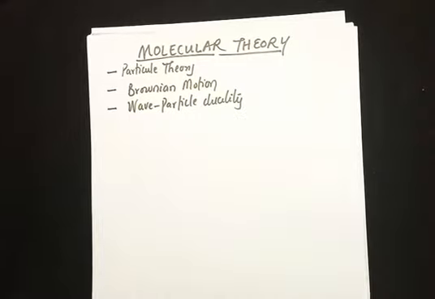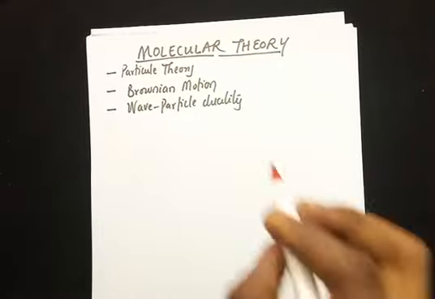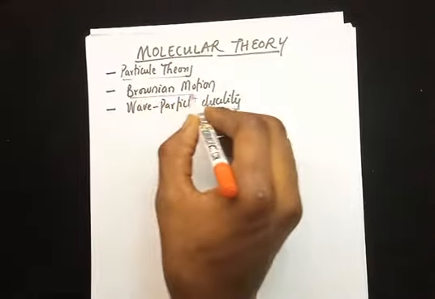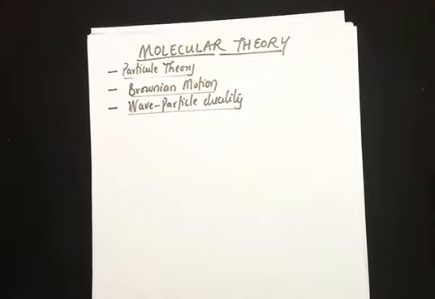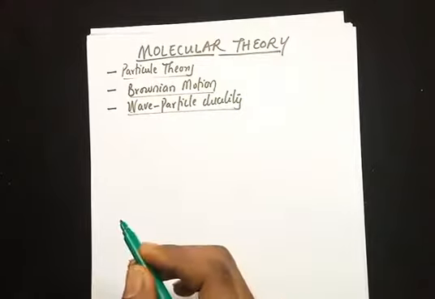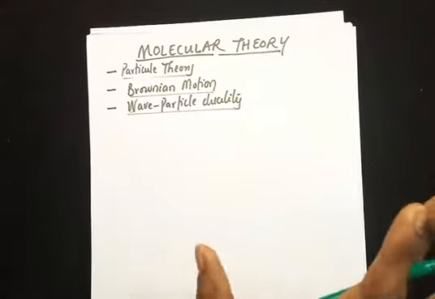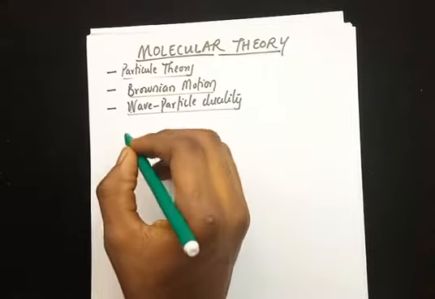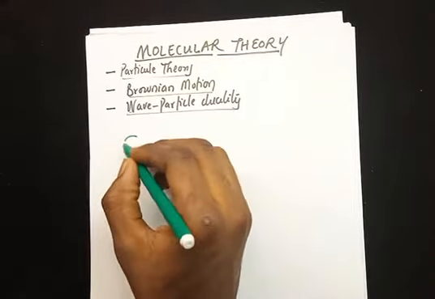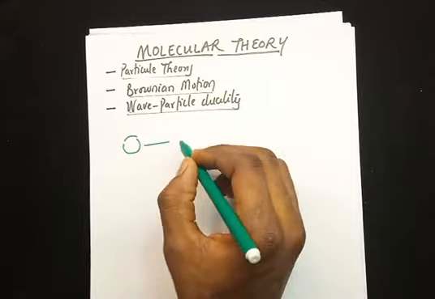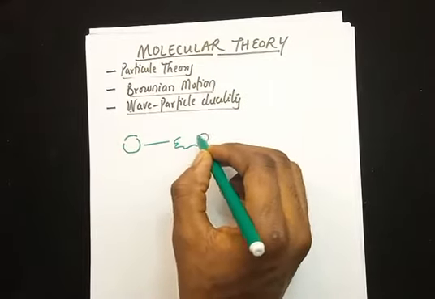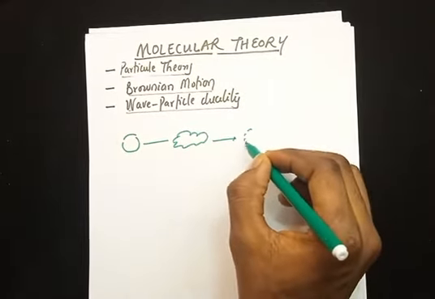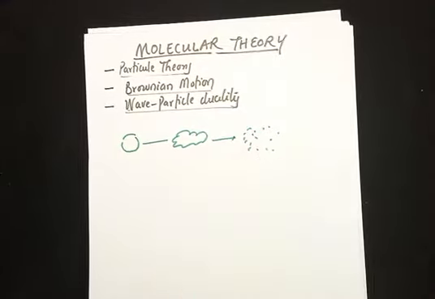Under this, we're going to be looking at three main subheadings: the particle theory, the Brownian motion, and the wave-particle duality of matter. Let me start with the particle theory. What does this state? First, let us start with something we all understand. Matter exists in three forms: solid, liquid, and gases.